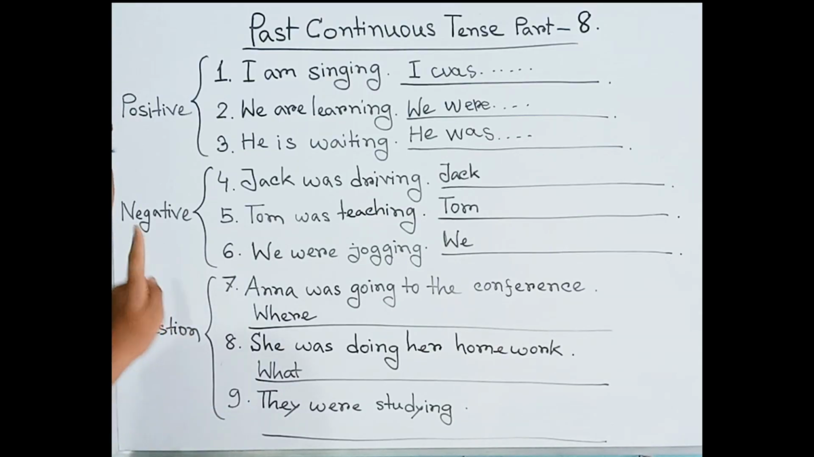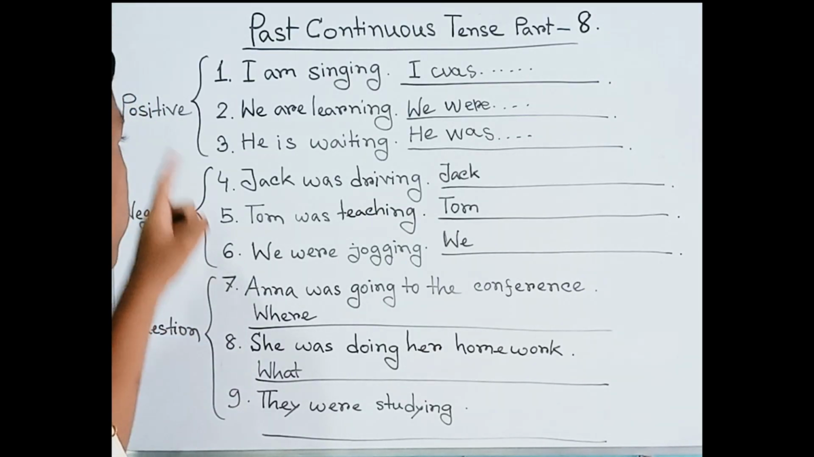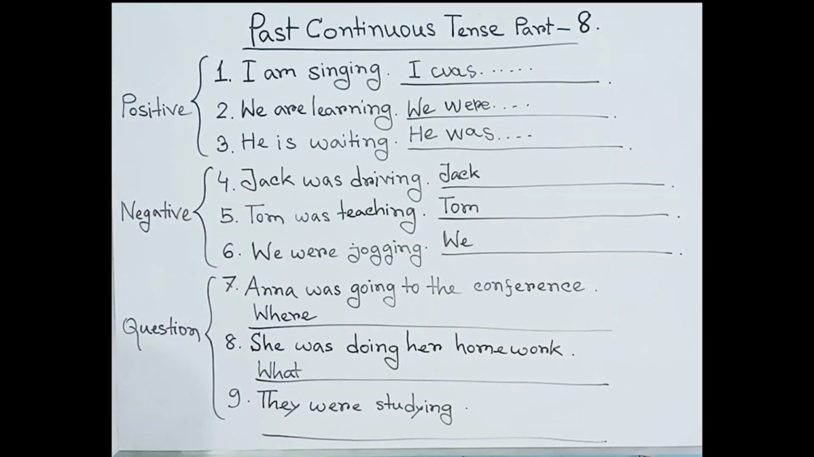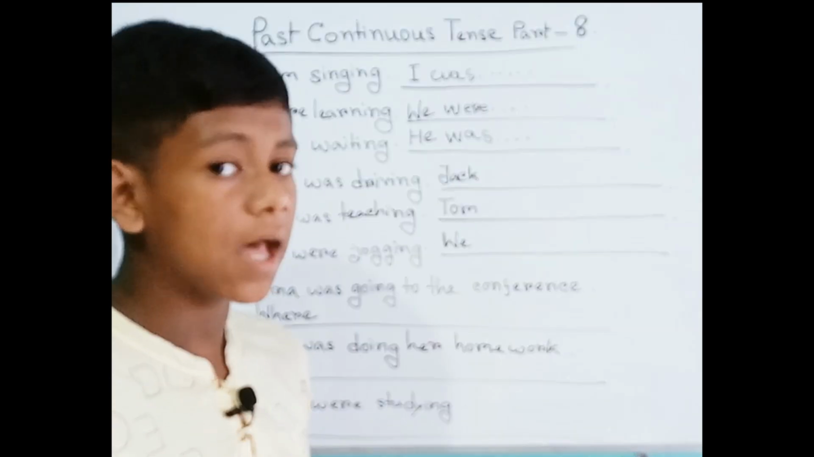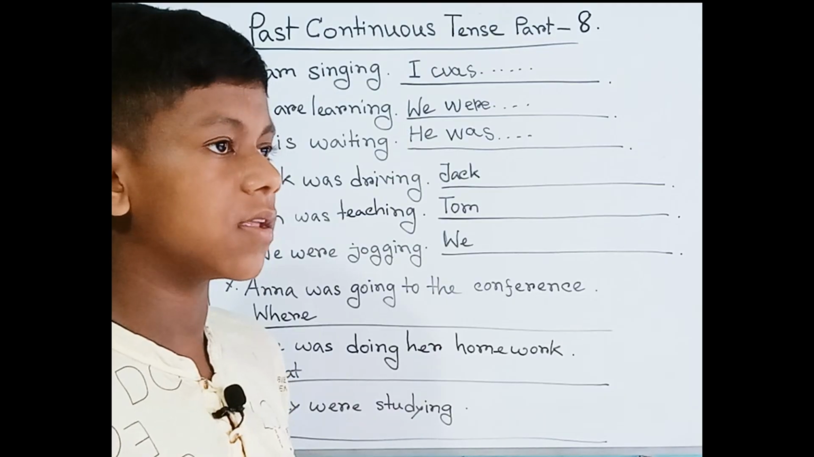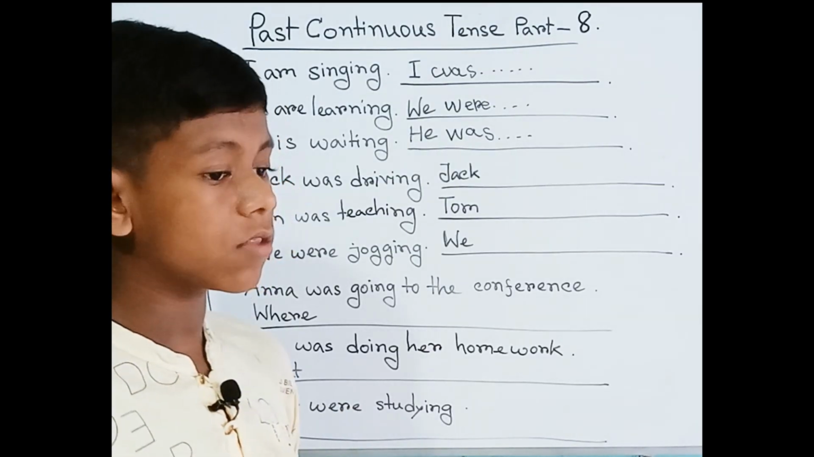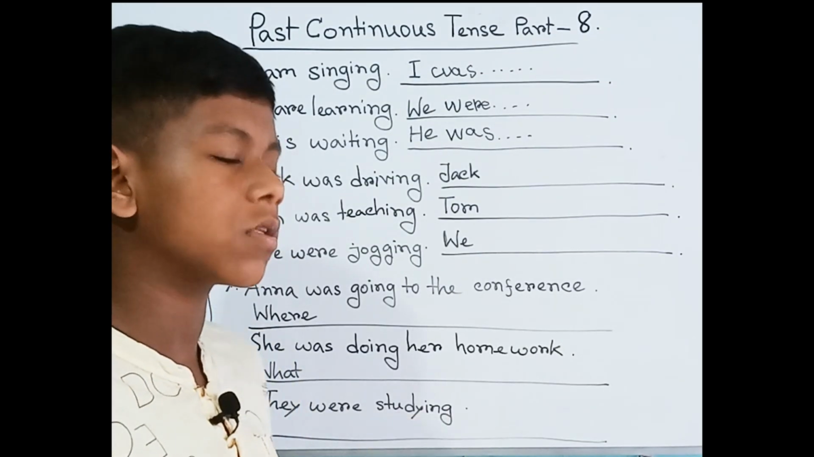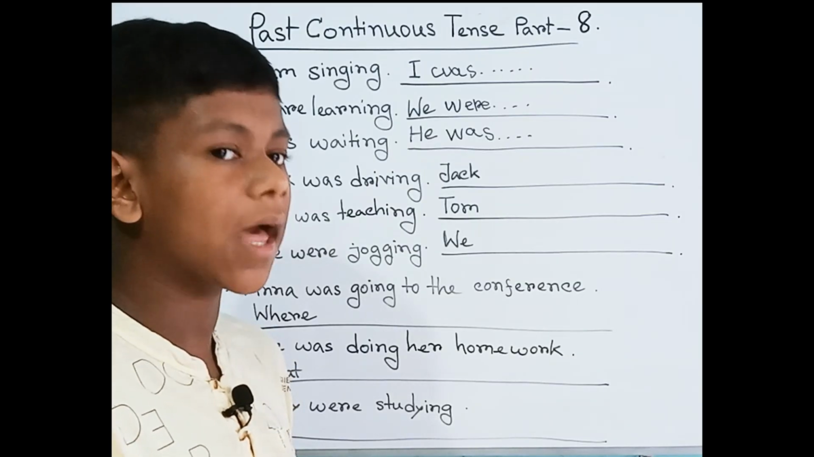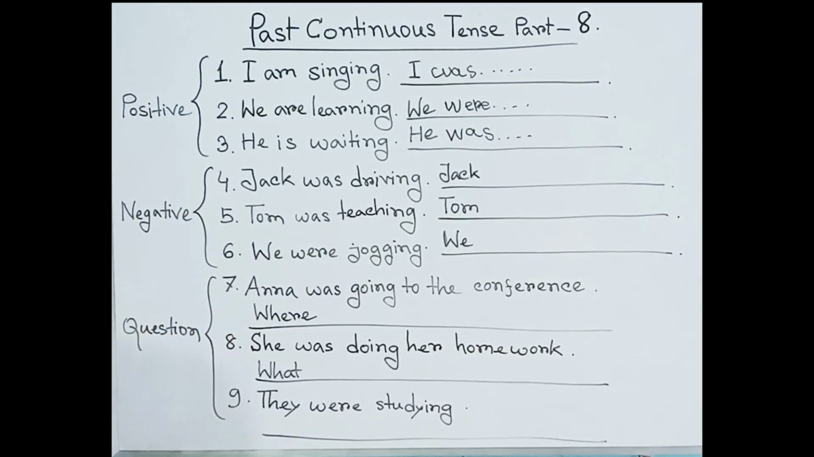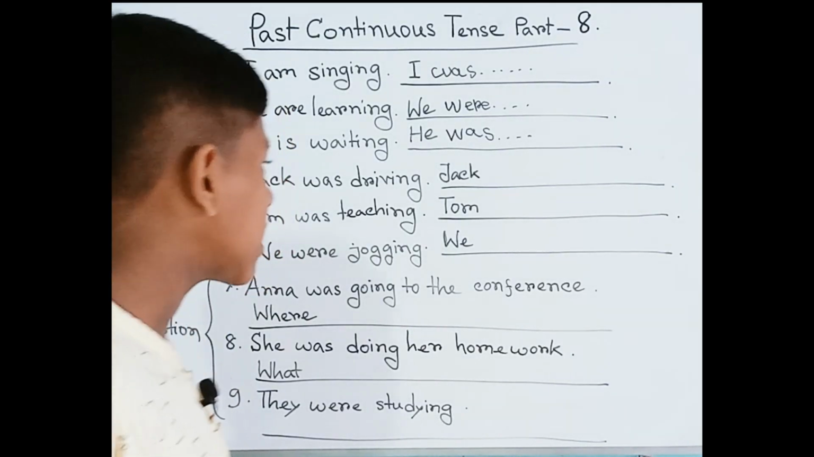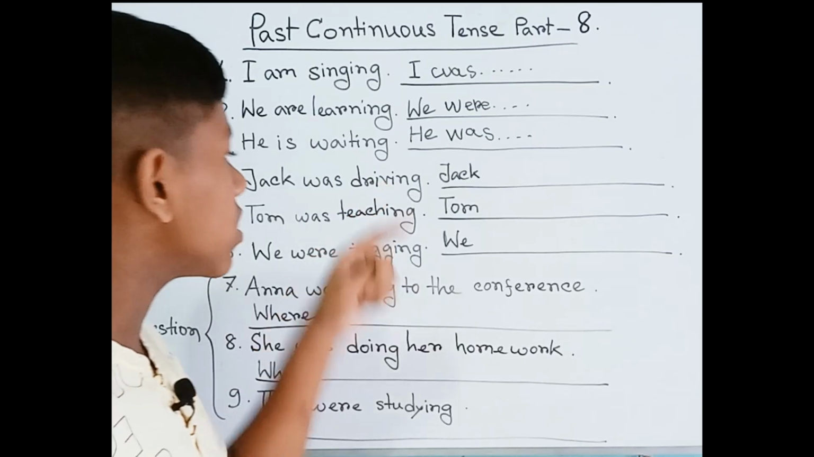And our next is negative. Here we have already understood the positive, and then we will transform it into the negative. In negative, we can see the 3 sentences here in the past continuous tense. As we know, by following the positive sentence of the past continuous tense, we can transform it into the negative sentence. Here we can see the example, Jack was driving.